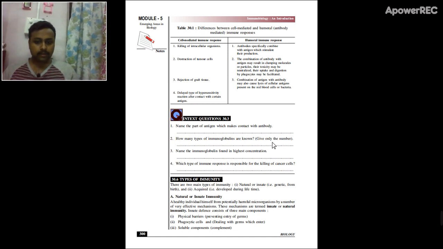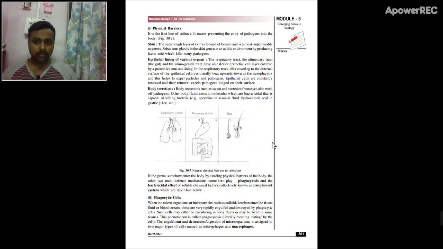Now, types of immunity. We have already seen the types of immunity, but we will once again see them. One is the natural or innate immunity. The natural immunity consists of various barriers. The first one is the physical barrier.